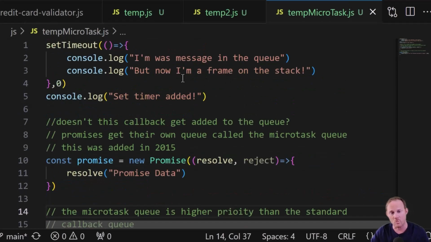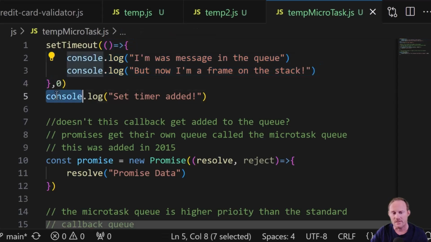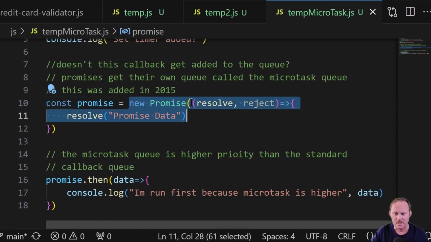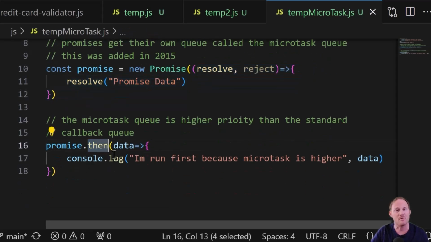Okay, I'll walk you through it one more time. We have a global function, gets pushed on the stack. Set timeout gets run, but this callback gets put in the queue. This runs immediately because it's synchronous code. This gets run, this gets run, this gets added to the Microtask Queue. Okay, on the stack, we've got a then. This can't be run yet because this is a callback, so it's got to wait.